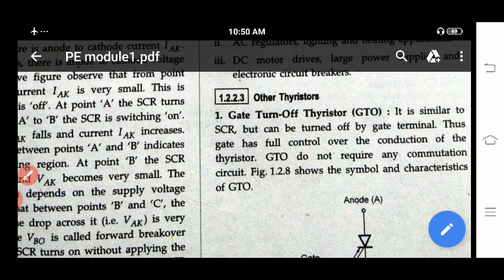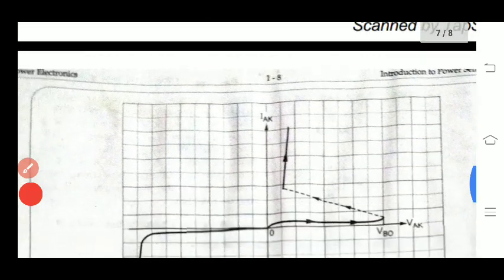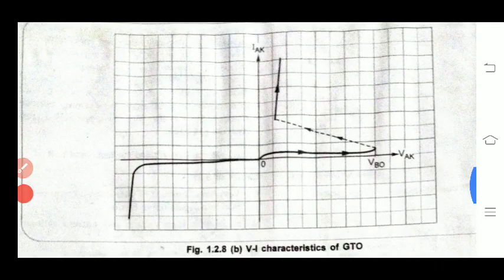What they have written is, it is similar to SCR but can be turned off by the gate terminal. Thus the gate has full control over the conduction of the thyristor. GTO does not require any commutation circuit for this operation. The VI characteristic of this GTO you can observe.